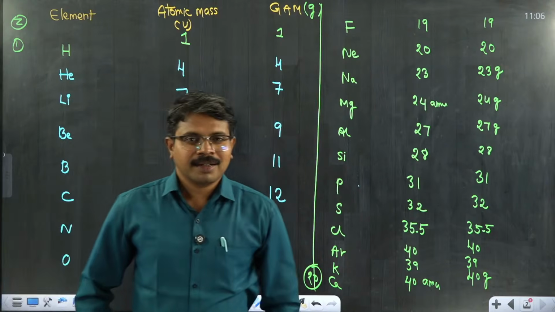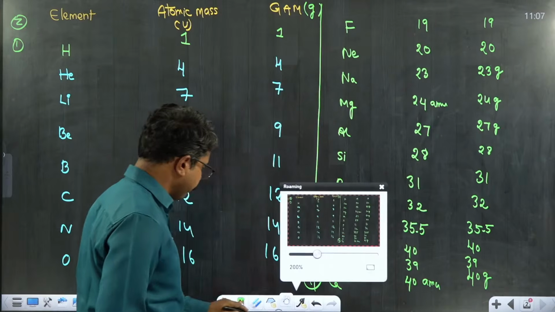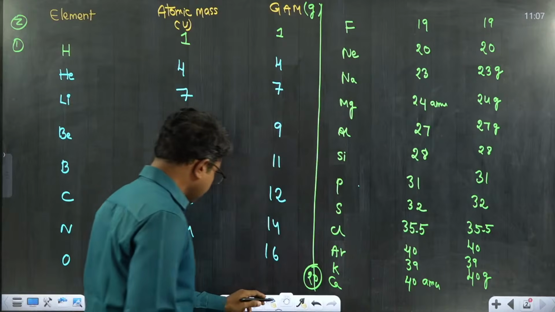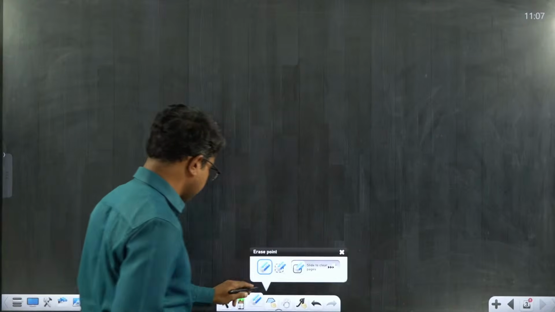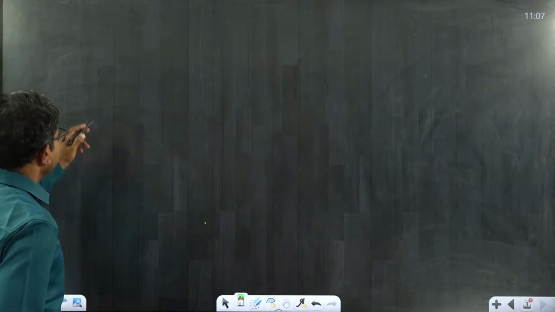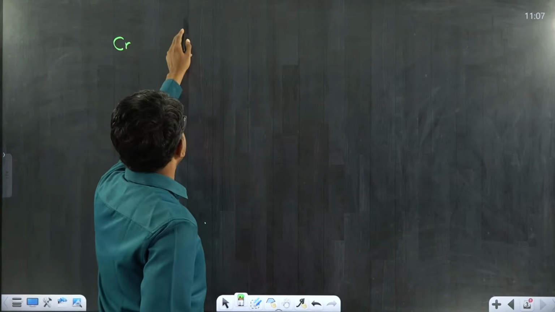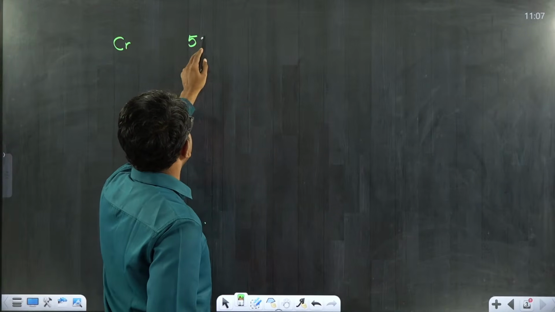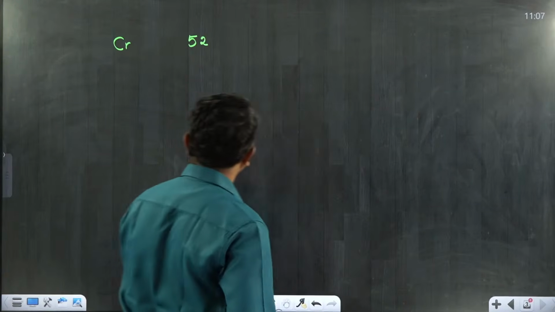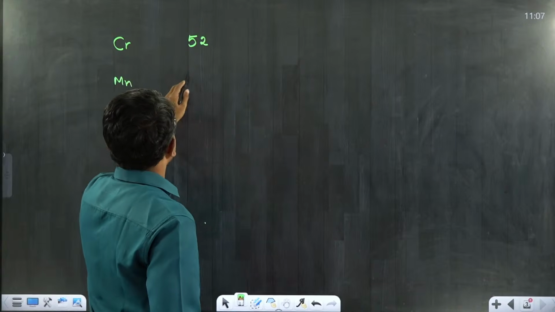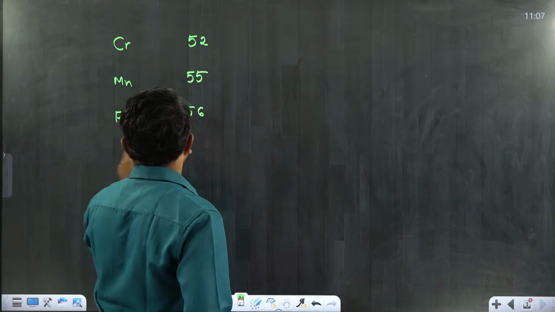The elements after atomic number 20, if they mention elements beyond atomic number 20, they will definitely mention their mass. Anyway, I am just trying to represent the atomic masses of at least a few elements. Chromium is around 52. These are not much important. Manganese is around 55 and iron is around 56 and copper is